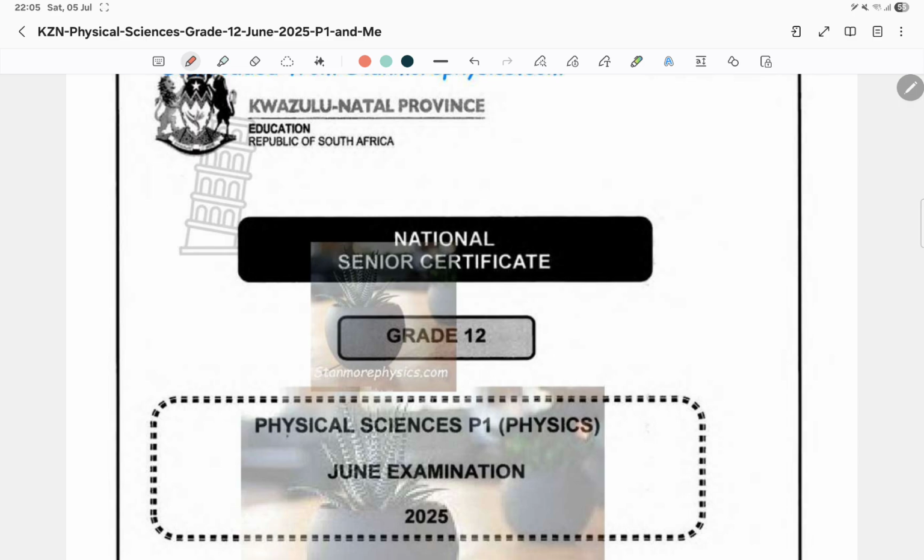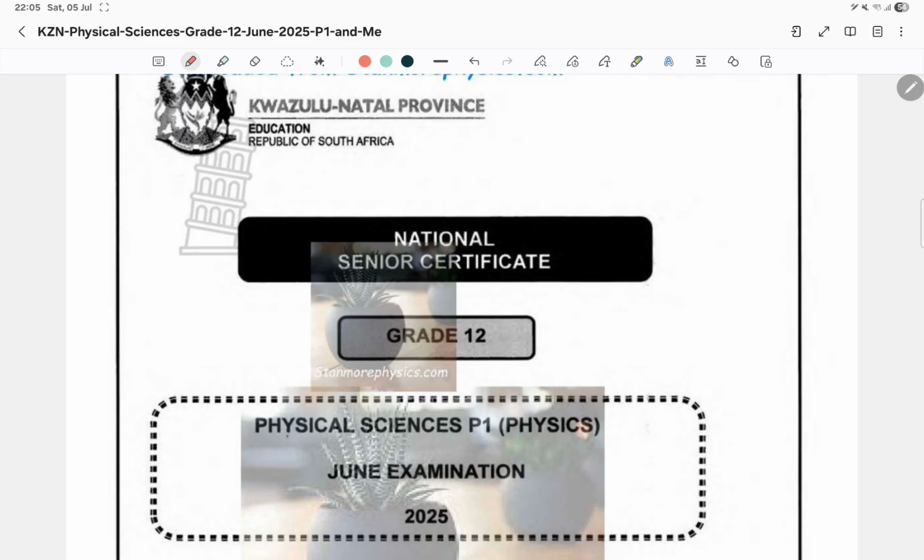Get the ATP if you don't have it already. Get any ATP from any province, in fact from your province. Read on the topics that are going to be taught in term 3, while at the same time challenging yourself with the higher grade questions of all the topics that you have written exams on up to so far.